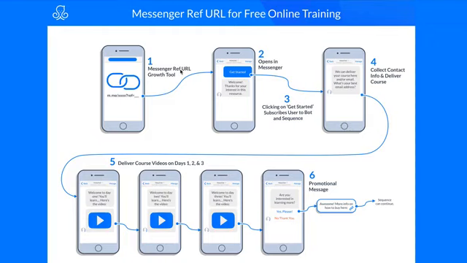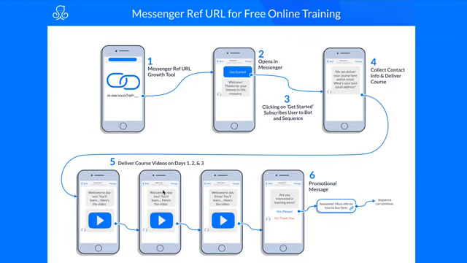It doesn't just have to be email, guys. You could use a ref URL on other traffic sources, right? Outside of Facebook, YouTube, Twitter. If you do any affiliate marketing or you have any partners that would like to promote your products or service, a free online training is a great way to do so because it gives content and value to those cold people who have never heard of you before.